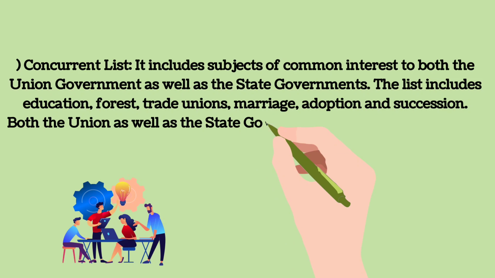Here are the key features of three-tier democracy. It is constitutionally mandatory to hold regular elections to local government bodies. Seats are reserved in the elected bodies and the executive heads of these institutions for the scheduled castes, scheduled tribes and other backward classes. At least one-third of all positions are reserved for women.